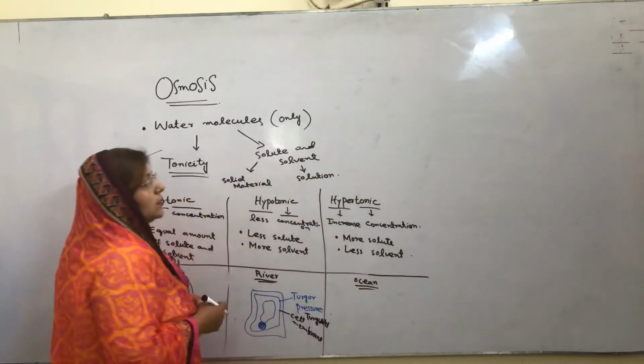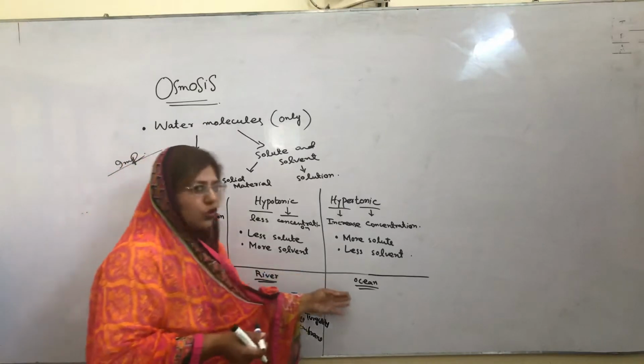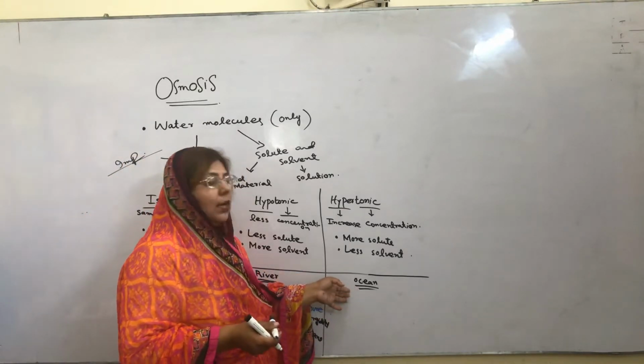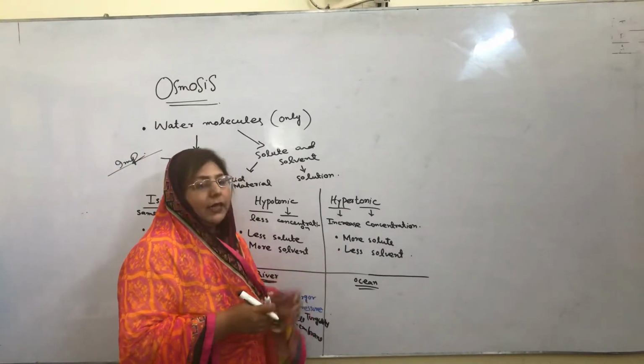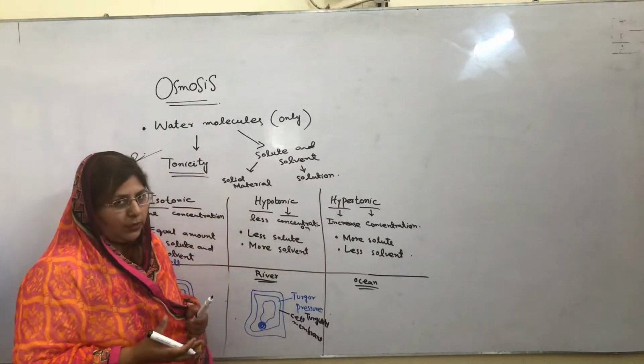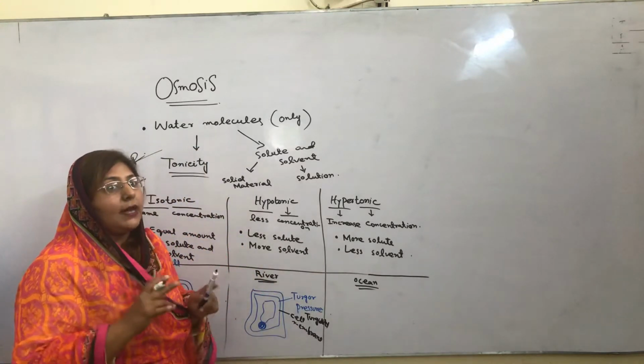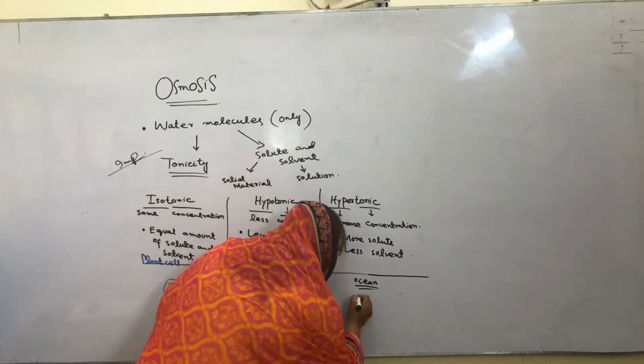So when we put a plant cell in an ocean environment, what will happen? Definitely a plant cannot get more water molecules. So due to that, its cytoplasm will shrink.